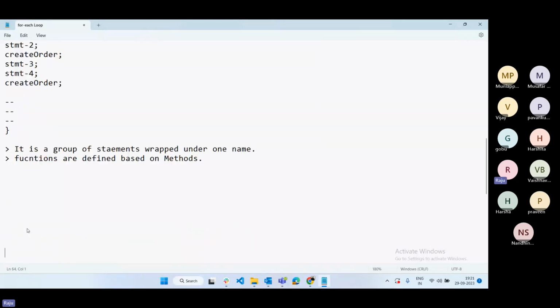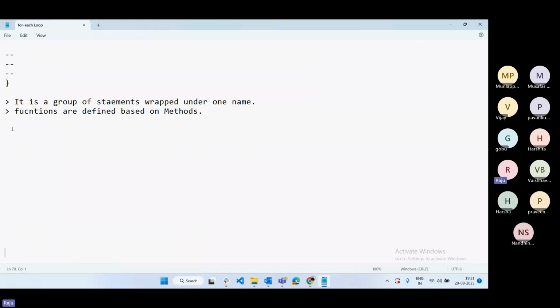Here, methods are generally two types. One is void method. This is very important. Void method and non-void method.